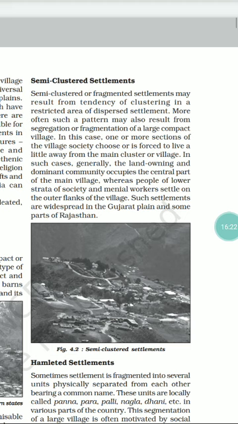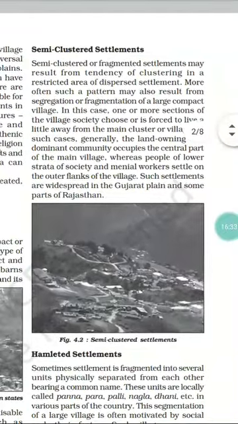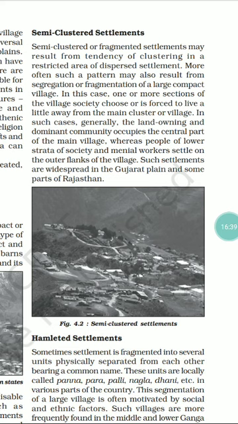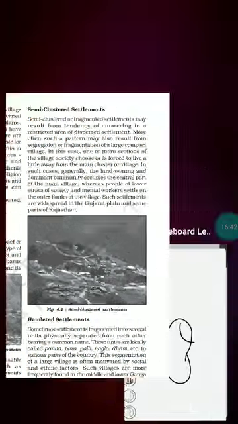This type of settlement results from a tendency of clustering in a restricted area of dispersed settlement. The definition itself says this type of semi-clustered or fragmented settlement may result from tendency of clustering in a restricted area of dispersed settlement.